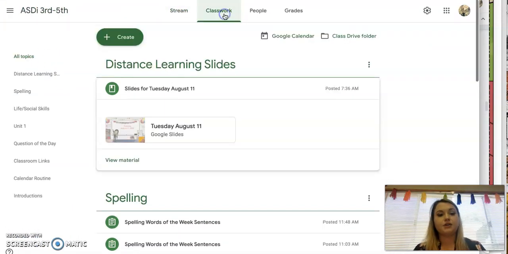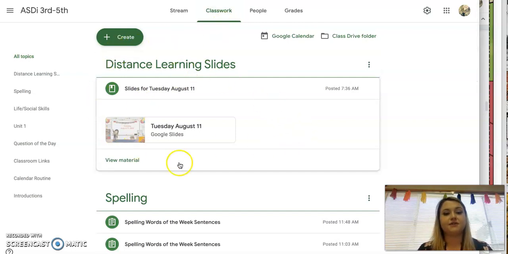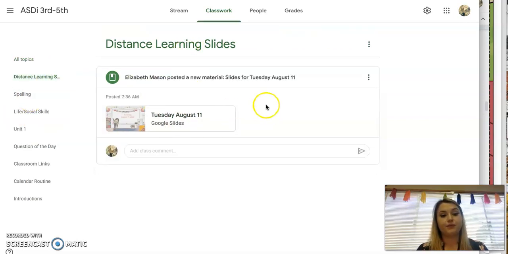The first thing that you're going to do is log into our Google Classroom. Under classwork, there is a section right here that will have our distance learning slides. So anytime you want to see slides from one of the days, you can just click on that topic and you'll be able to see the slides posted for that date.